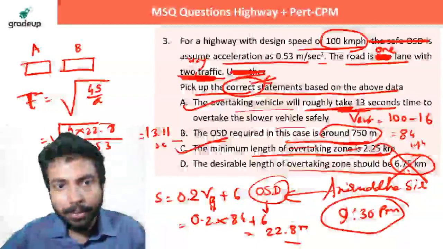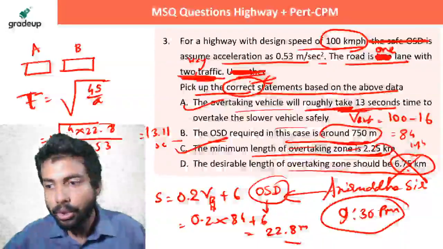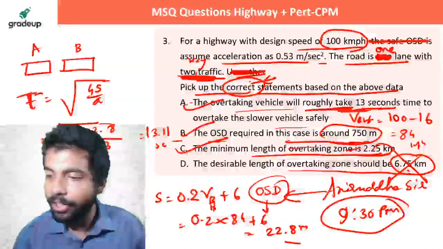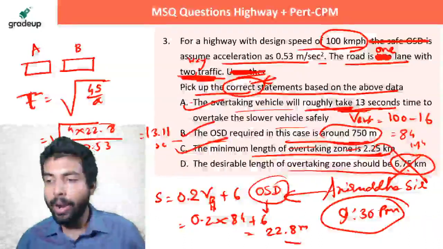So this is correct. They are asking for correct. So that means A, B, C. These things are correct. Absolutely correct, Varsha. Varsha is correct.